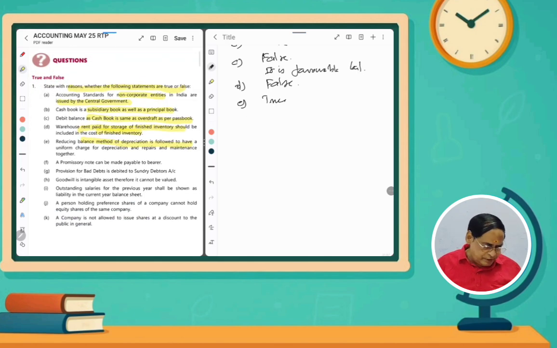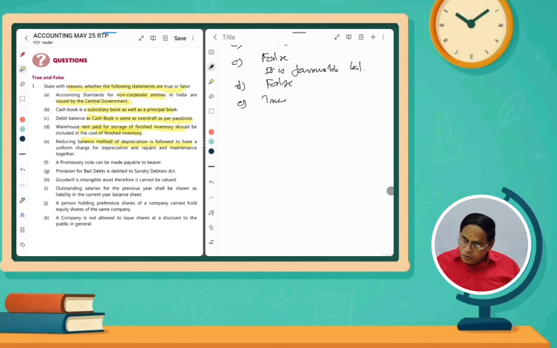Promissory note. What is a promissory note? A promissory note means if you get any loan from others by writing something. So a promissory note is a negotiable instrument. Can it be made payable to the bearer? No. In a promissory note, I promise to pay a certain amount at the completion of a certain period to a certain person or to his order. It is just a format.